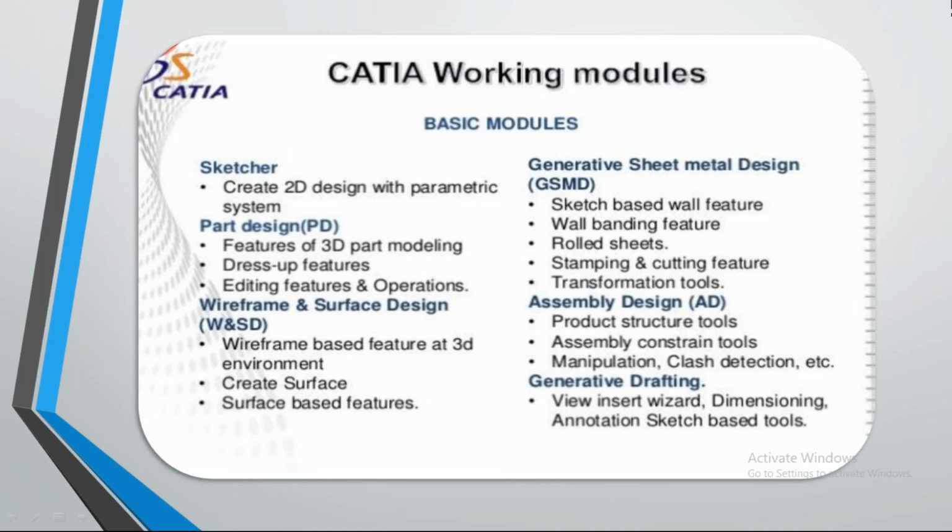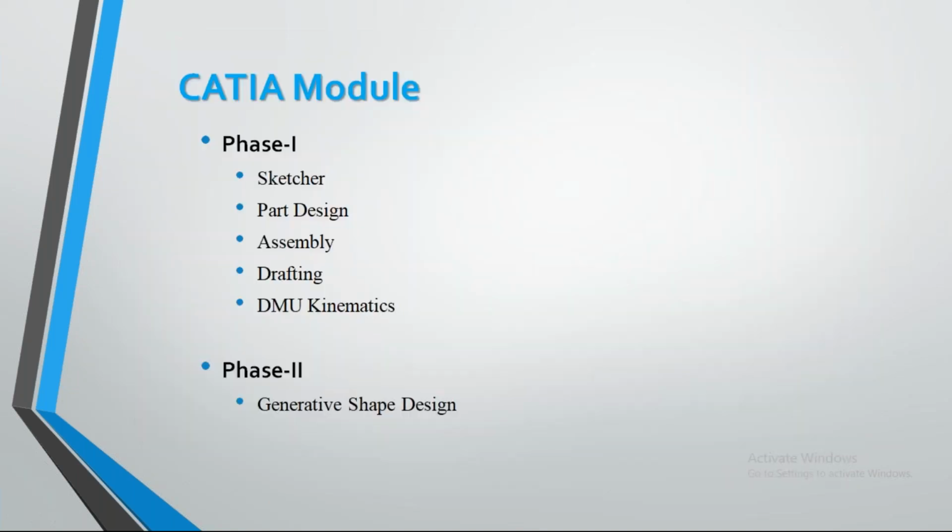Basically, we have divided the CATIA mechanical features into two phases, CATIA phase 1 and CATIA phase 2. Now we are conducting the program in CATIA phase 1, which includes sketching, part design, assembly, drafting, and DMU kinematics. Sketch, part, assembly and drafting you may have already heard of. DMU kinematics is where we give kinematic motions to the parts. You will see that in our class. In phase 2, only generative shape design is there.